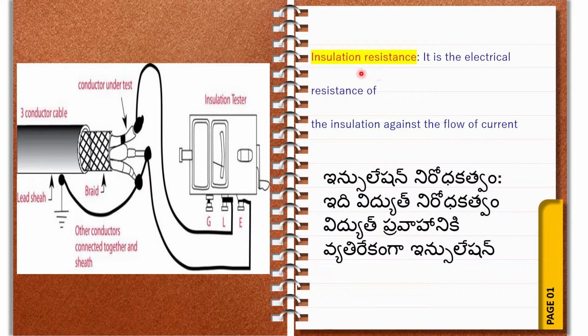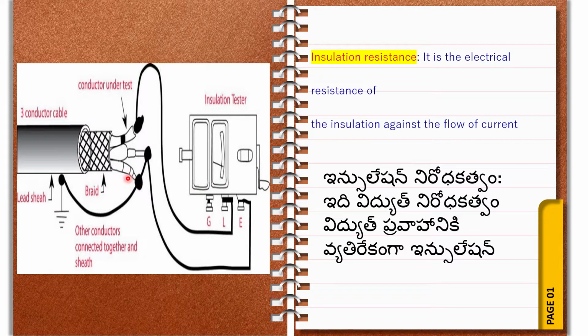Next, what is insulation resistance? This is one of the properties of insulating materials. First, it must have insulation resistance. What is insulation resistance? It is the electrical resistance of the insulation against the flow of current. Say there is a cable, and inside the cable the conductors are there. Inside the conductor current is flowing. Insulation resistance is the resistance of insulation against the flow of current.